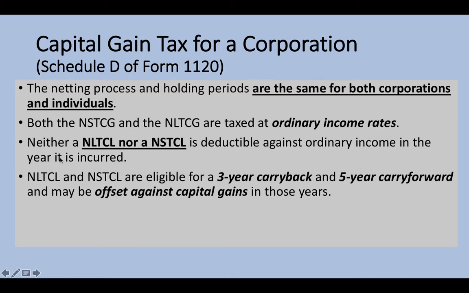For the corporation, net long-term capital loss and net short-term capital loss are eligible for a 3-year carryback and a 5-year carry forward, and may be offset against the capital gain in those years. So for a corporation, if you have a capital loss, you are not allowed to deduct it from your ordinary income, but you can carry it back 3 years or carry it forward 5 years to offset